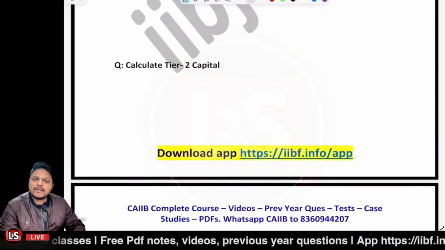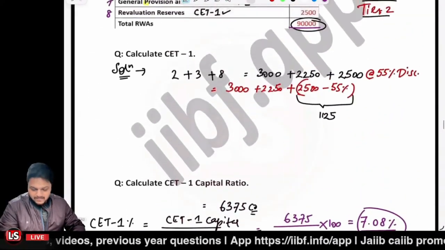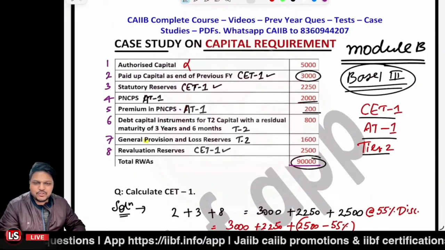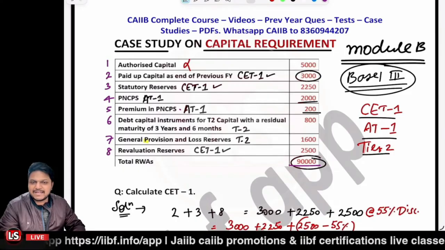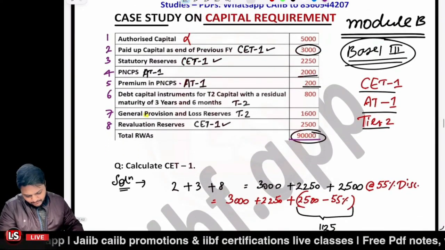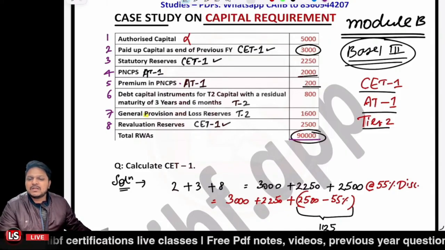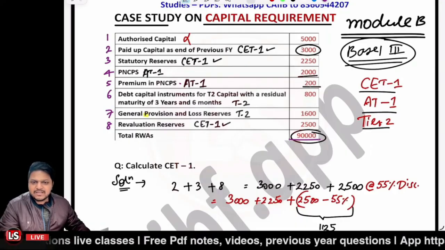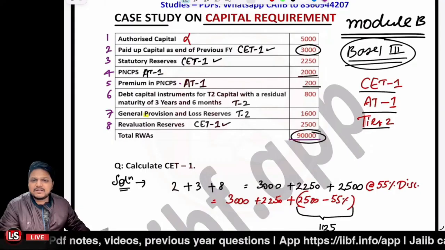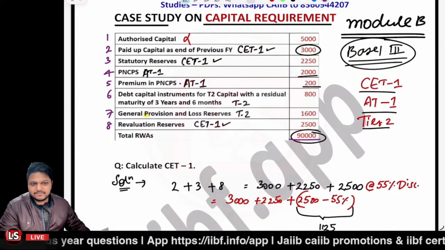It is about calculating the tier 2 capital. Now let's have a look at the tier 2 capital. It's quite interesting, right? Because there are some restrictions toward calculation of the tier 2 capital, and we should be looking into all the possibilities which can be there. That's all about solving the question. Okay, so for the tier 2 capital, we are having number 6 and 7 only. It's related to the general provision and loss reserves, that is 1600. And further we are having the debt capital instruments tier 2 capital, with residual maturity of 3.5 years.